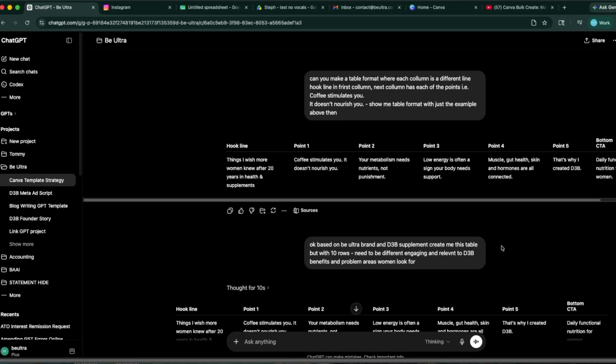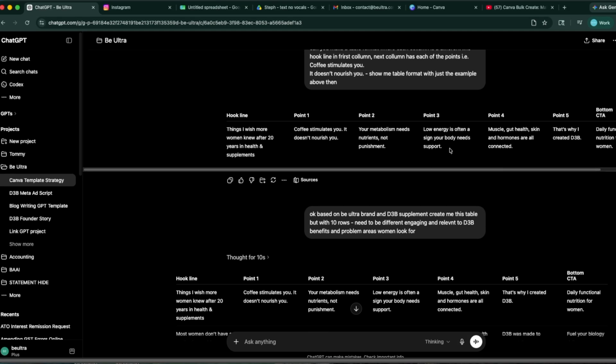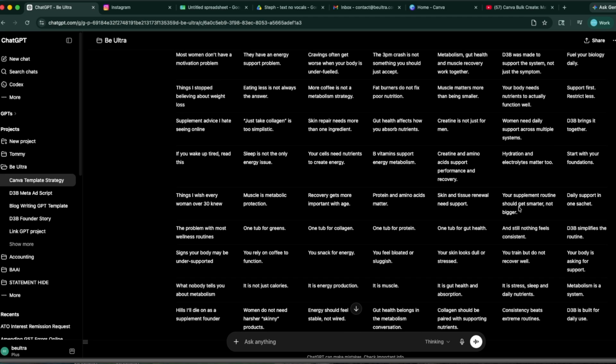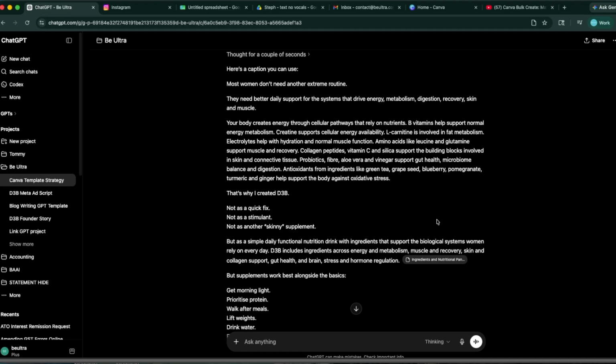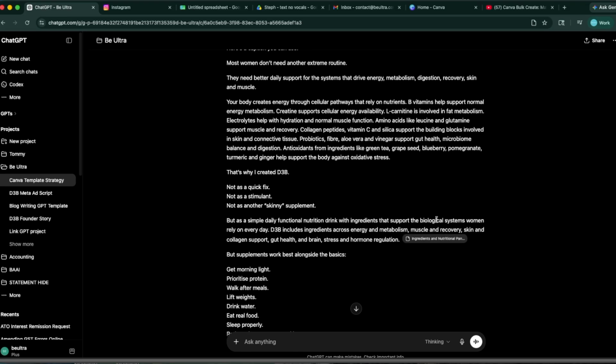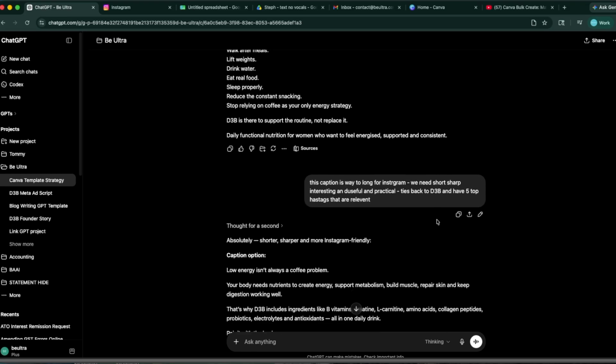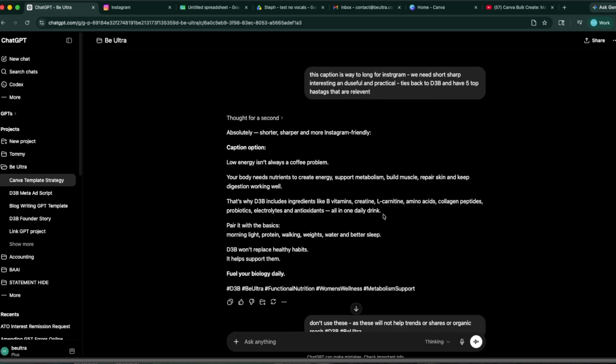But again, I start with one example, pull it out, and make sure that example's right and makes sense. So then the LLM understands what we're trying to achieve with just one small area, and then it'll expand off that. And then the same with the caption. You start with just one caption, see how it was way too long, and say we need to make it shorter, sharper, to the point.